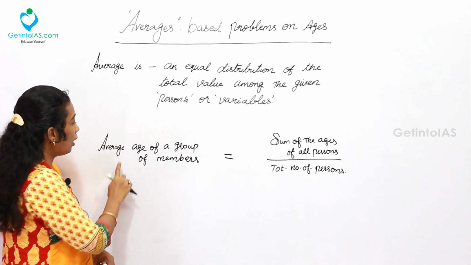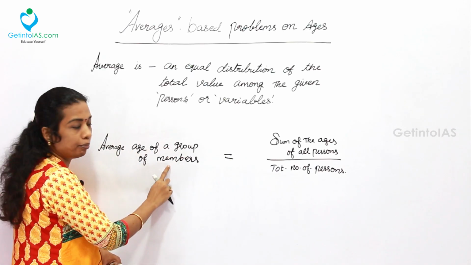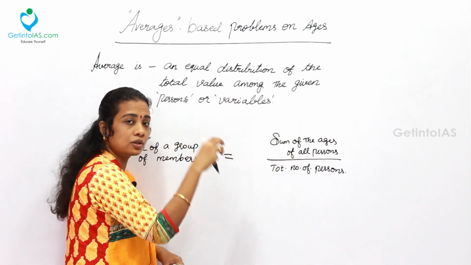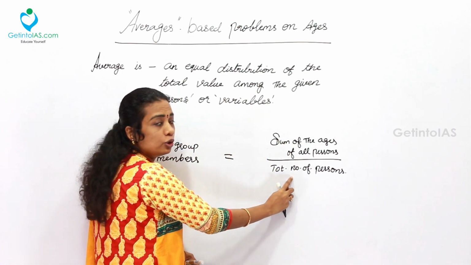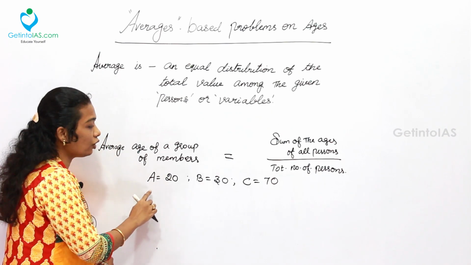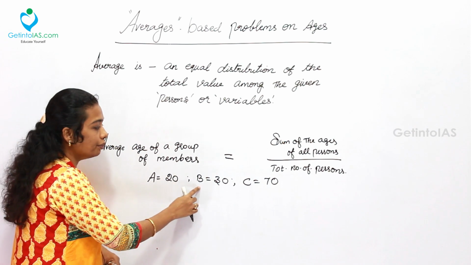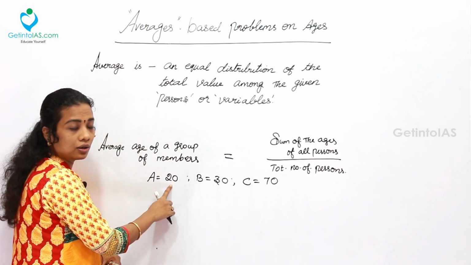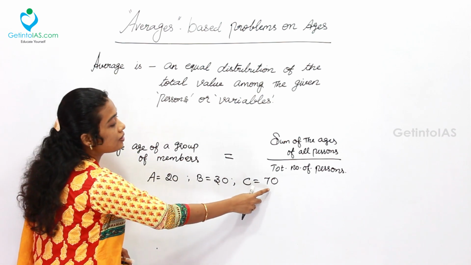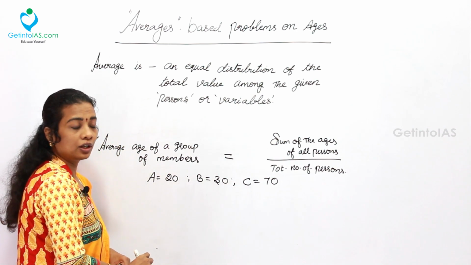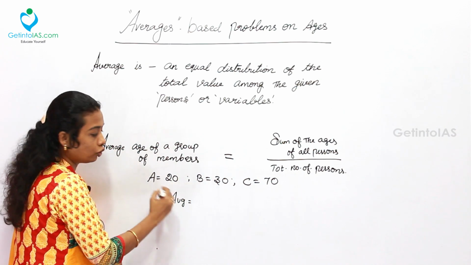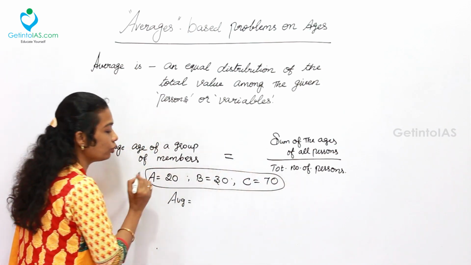So simply, average age of a group of members will be equal to sum of the ages of all the persons in the group divided by total number of persons. Say for example, there are three persons A, B and C, and their ages are 20 years, 30 years and 70 years respectively. Now you want to find the average age of the group of A, B, C together.